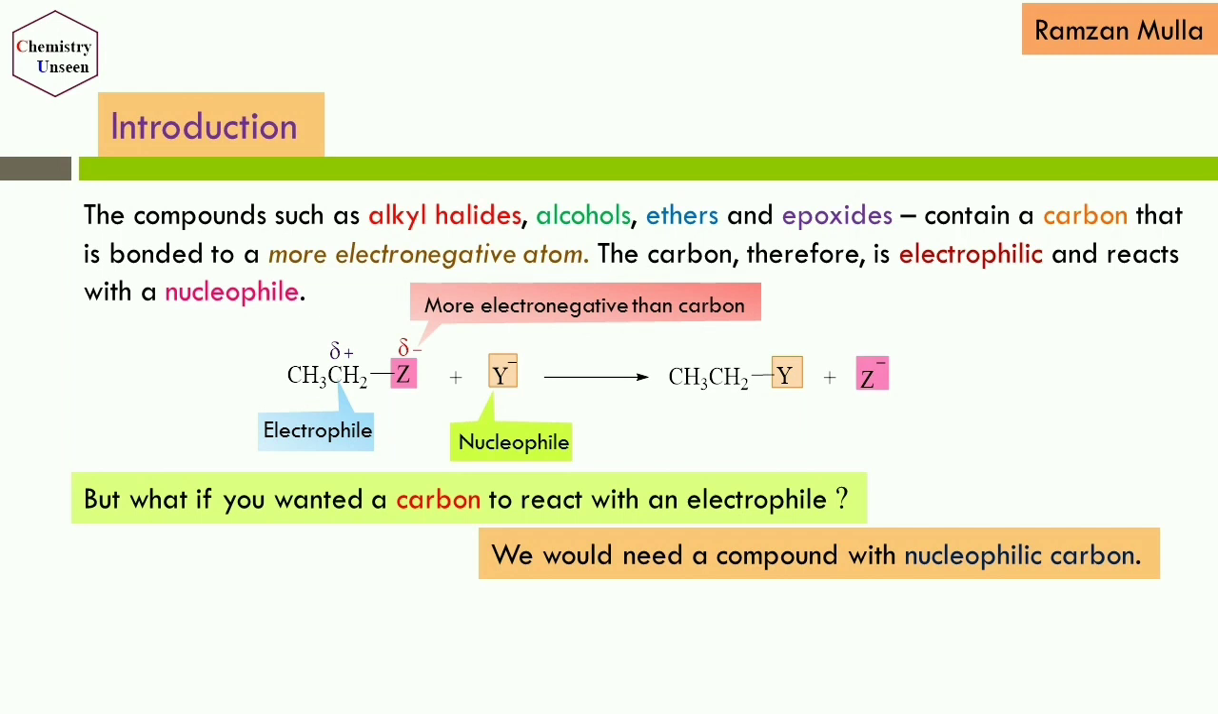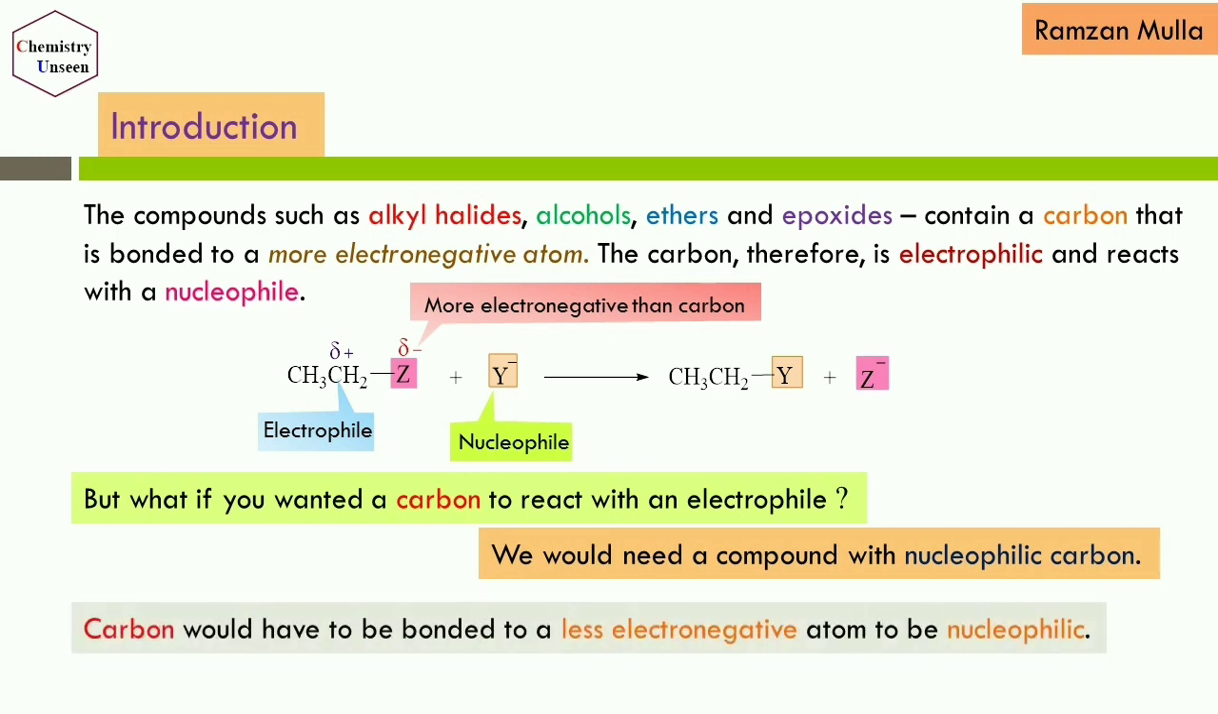In this reaction the carbon is an electrophile. Then how do we get a nucleophilic carbon? The simple way is that the carbon would have to be bonded to a less electronegative atom to be nucleophilic. If we want a nucleophilic carbon, we have to bond a carbon atom to a less electronegative atom. Let's see one more reaction in the next slide.